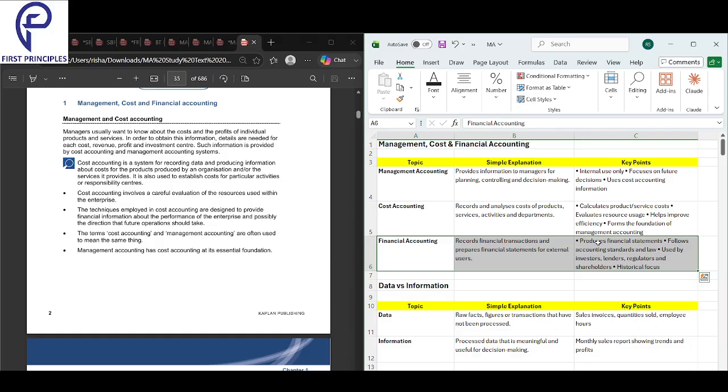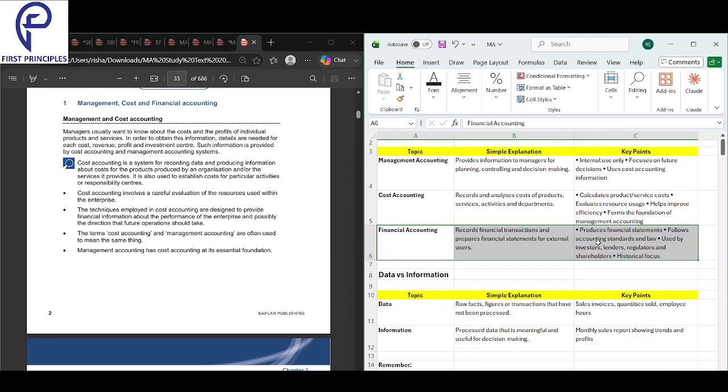The focus is past and historical, whereas in management accounting the focus is on the future. Financial accounting is mainly for external users, whereas management accounting is for internal users only. Along with that, financial accounting must follow all the laws and regulations, whereas in management accounting there is no such requirement. You can make it in whichever format you want, because it's for internal use, not for external use. When something is for external use, then laws and regulations come into place.